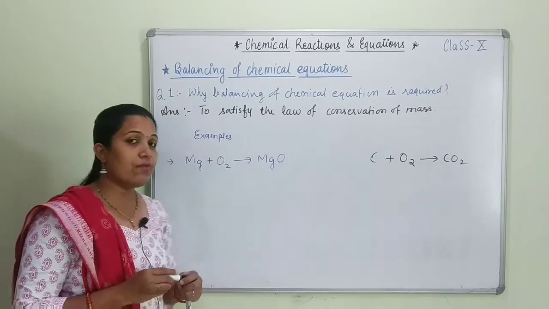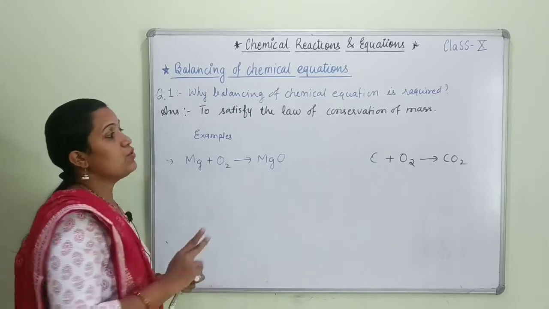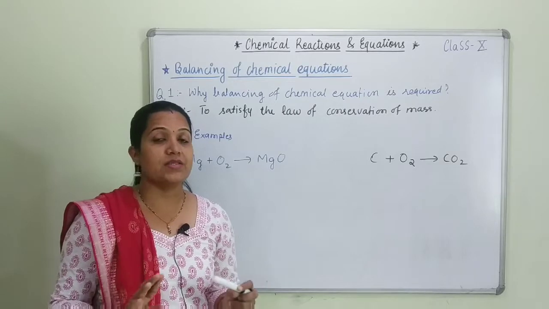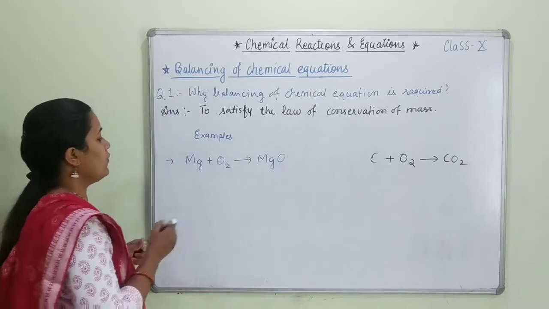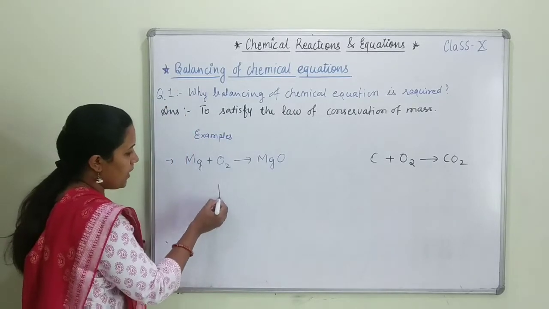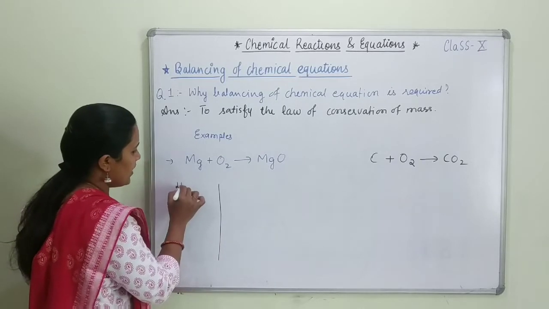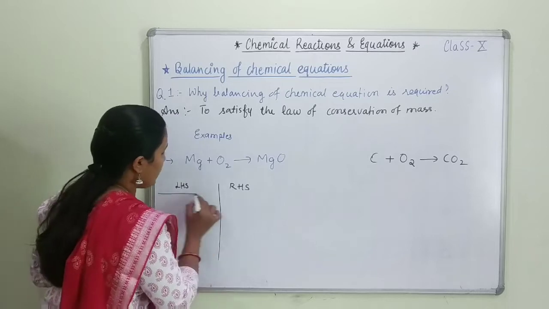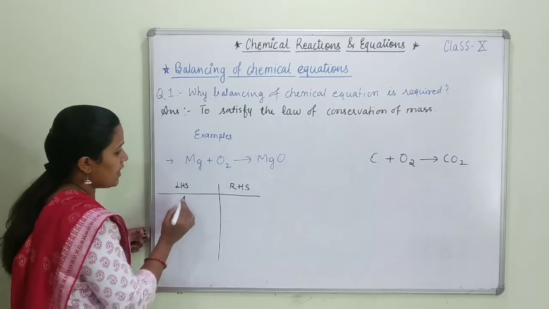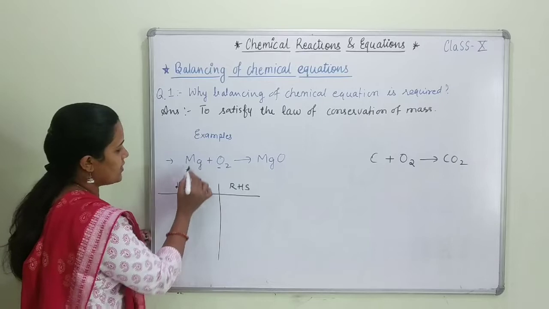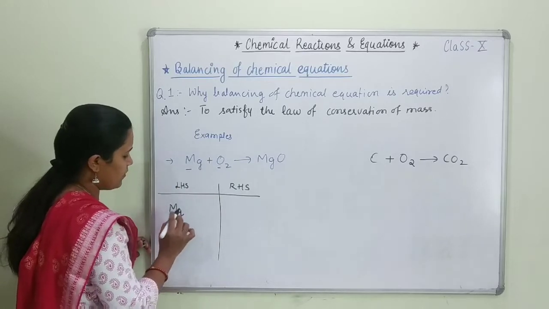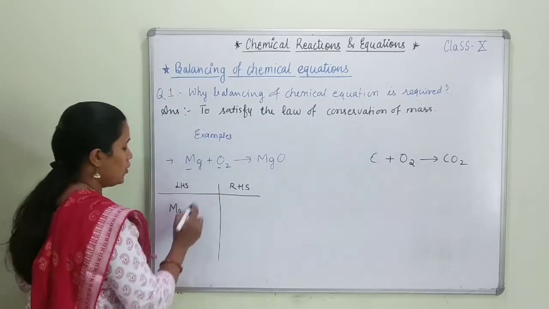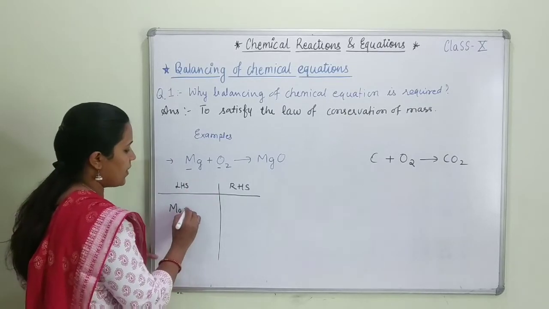So how will we come to know which one of these 2 reactions is balanced and which one is not balanced? For that, we will do it in this way. Make 2 parts. The first part is named LHS and the second one is RHS. Now first of all, on the LHS side, write down all the elements present. Like Mg is present, so I will write Mg. Okay, now oxygen, only symbols you have to write. So for oxygen, only the O symbol I am writing here.